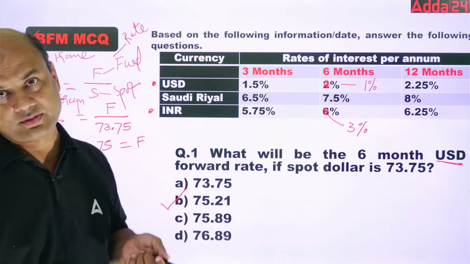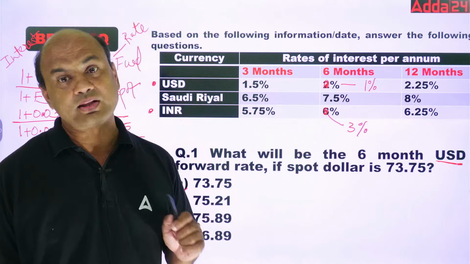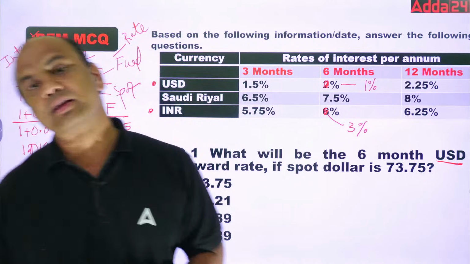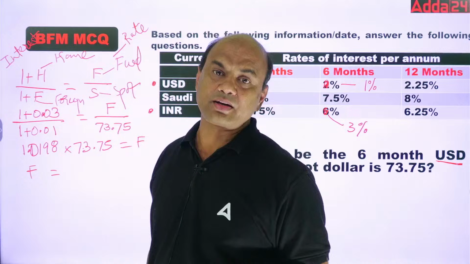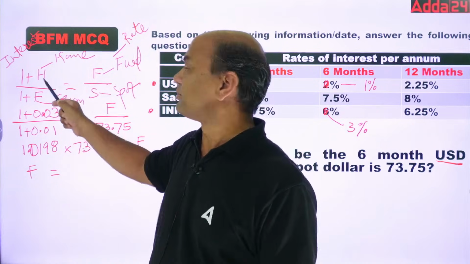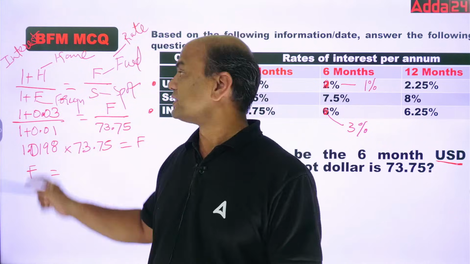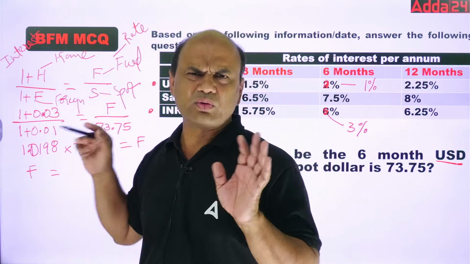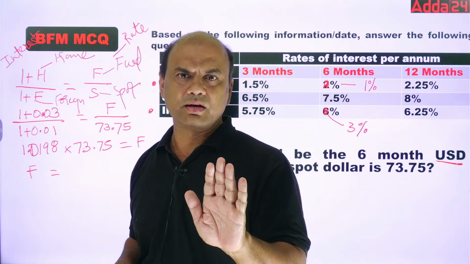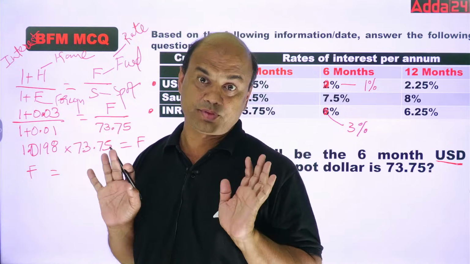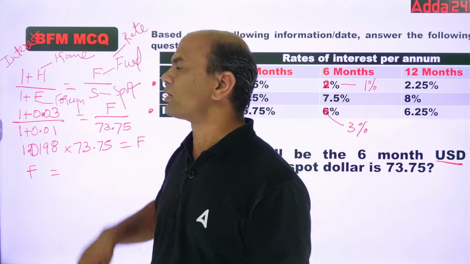Now how will you do this? This is done on the basis of one formula. What is that formula? That formula is like this: 1 plus home currency interest rate, 1 plus H, upon 1 plus F. This is for interest rate. What are you doing actually in this formula? On one side you are matching interest rate and on the other side you are matching forward rate. Keep it very simple. One side interest rate, second side forward rate.